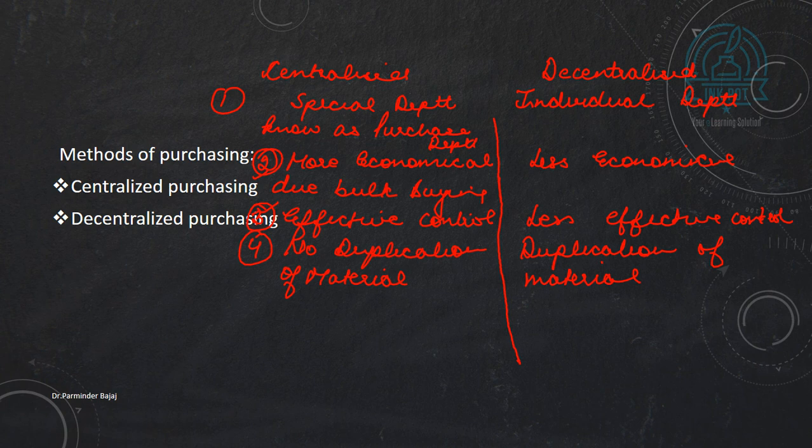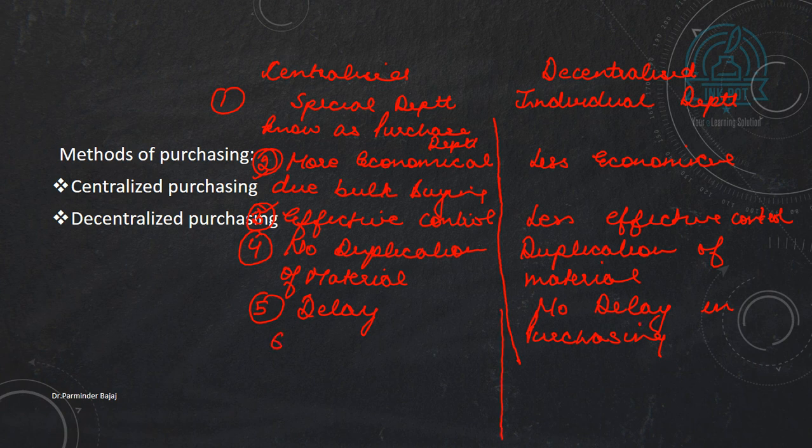Another point: delay in placing the order. In case of centralized purchasing, first of all they will receive the requisition from each department and then only they will conduct the purchasing. After making the purchase, they will send the material to the individual department, so it may cause delay. While in case of decentralized purchasing, no delay is there in purchasing, as each department knows what they want to purchase.